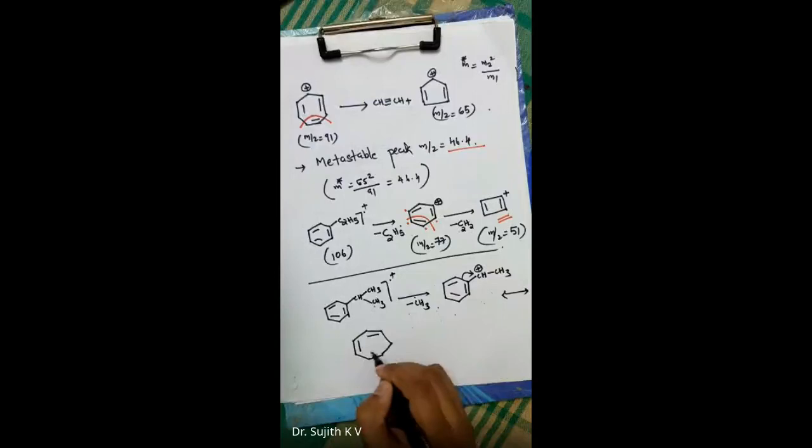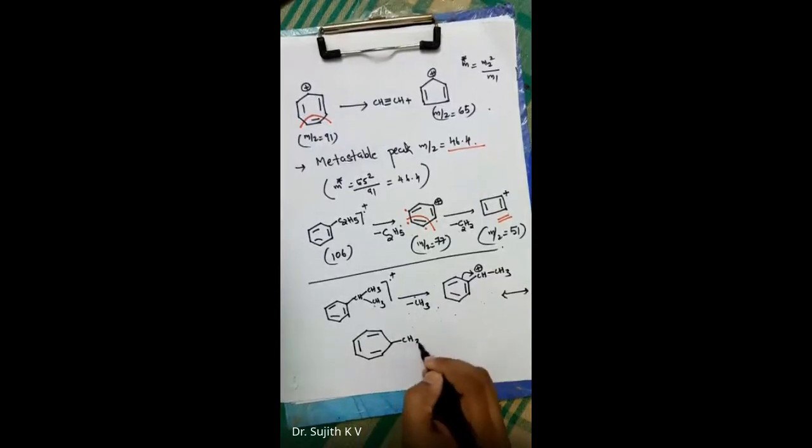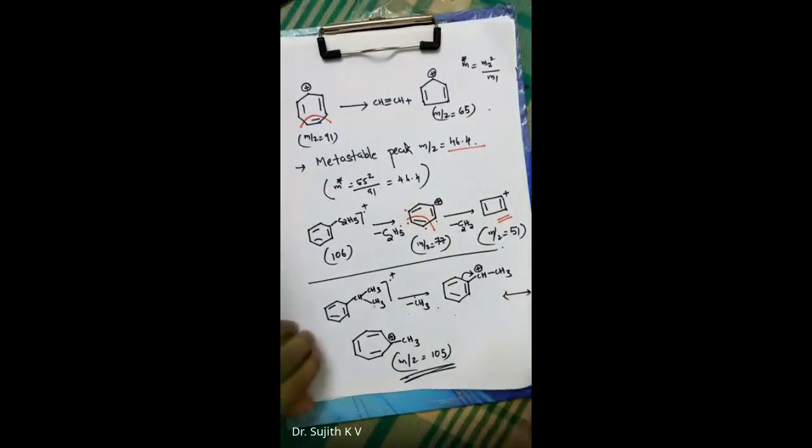Okay. Please work it out on your own. You will get it neatly as I have explained in the case of the tropylium cation. You can get the species for sure, and the M by Z value will be at 105. Okay, and this is the normal fragmentation method in the case of aromatic hydrocarbons.